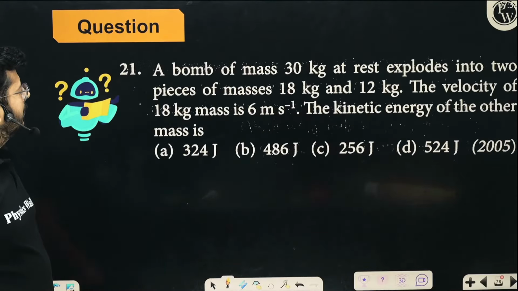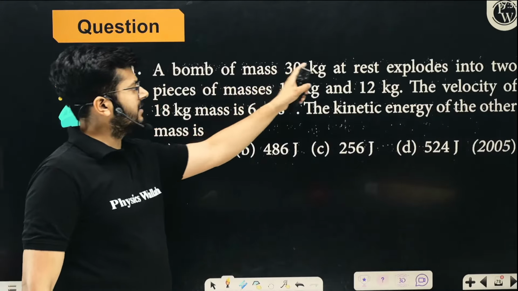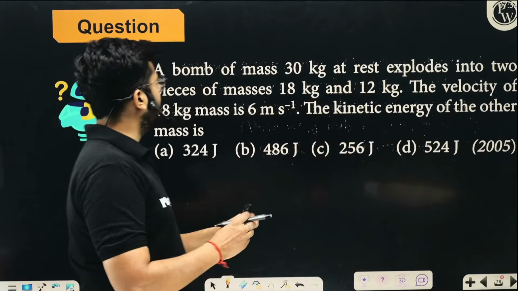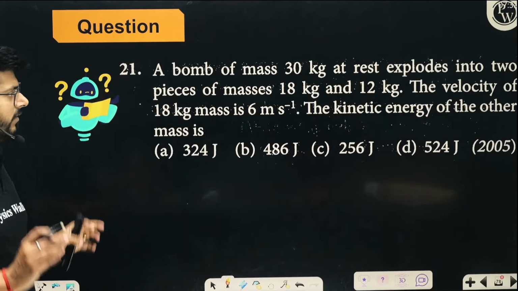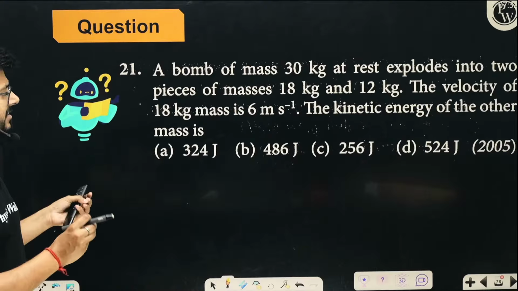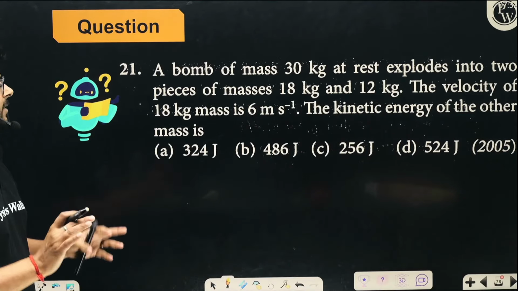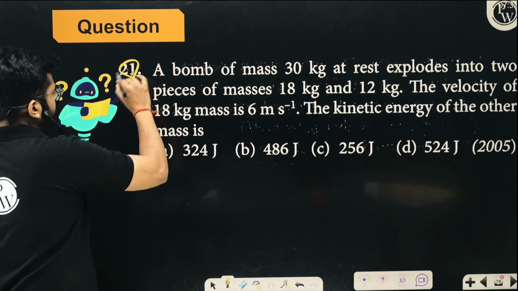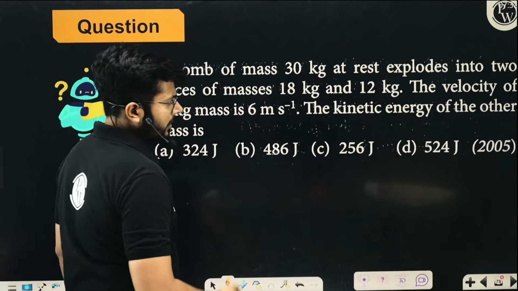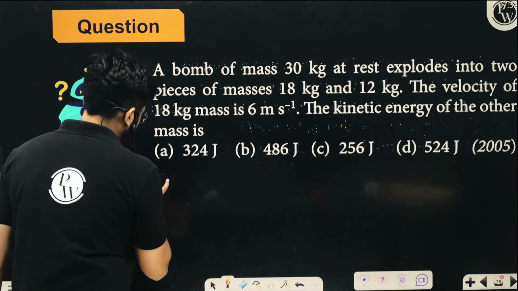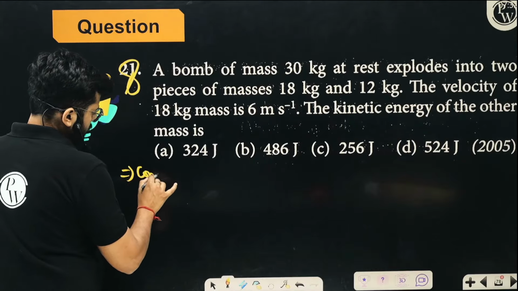Look at this question. A bomb of mass 30 kg at rest explodes into two pieces of masses 18 and 12 kg. The velocity of the 18 kg mass is 6. The kinetic energy of the other mass is? So a very simple question, and you can solve it very easily. So how can you do that? The concept is,